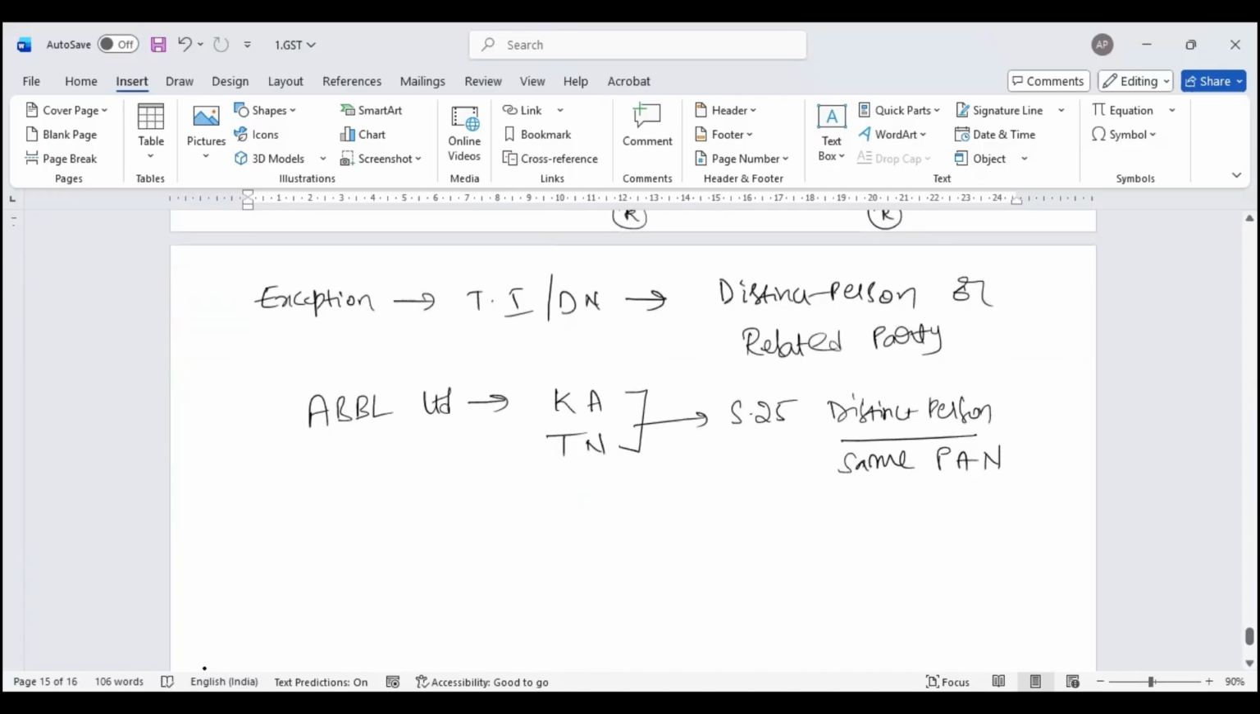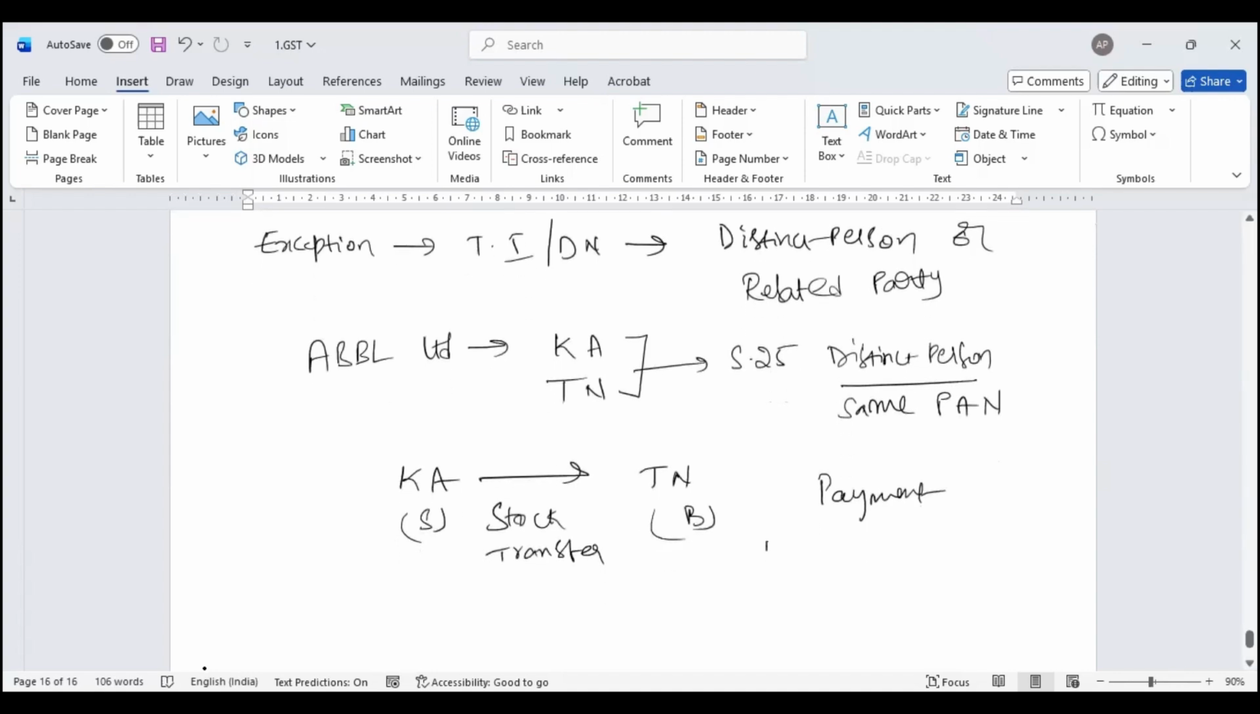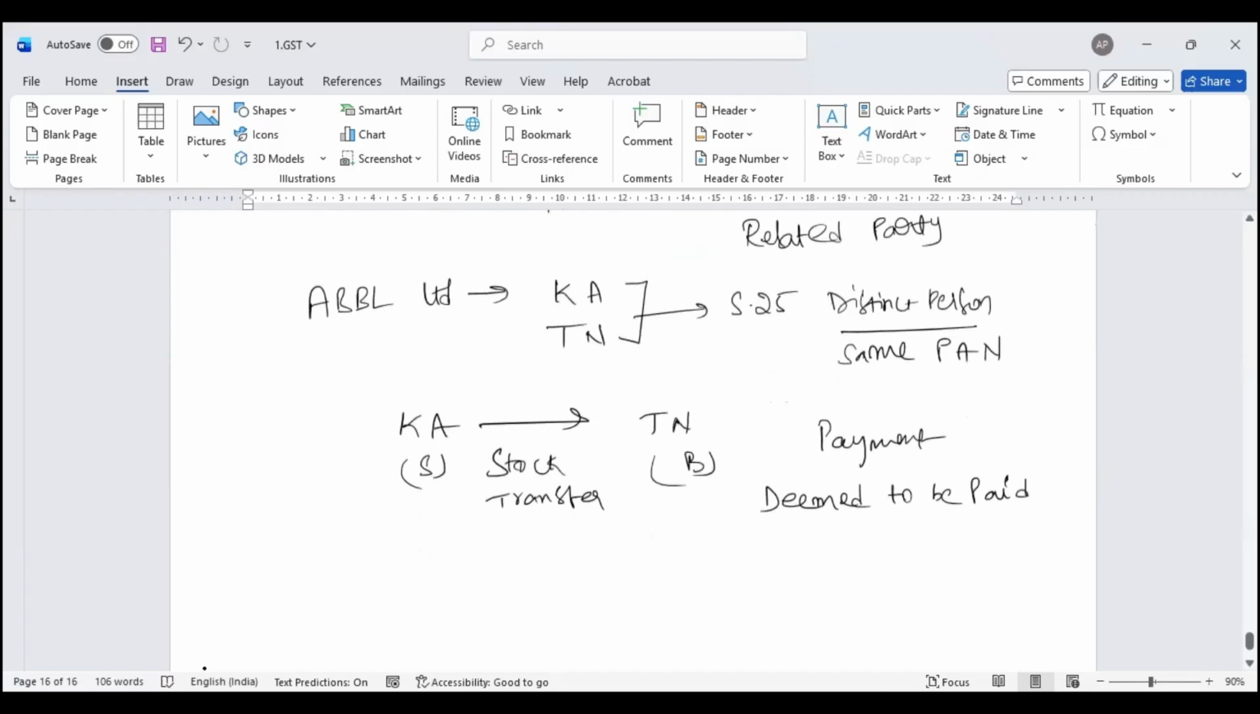So if goods are supplied from Karnataka to Tamil Nadu, seller, buyer, we call this a stock transfer. In case of a stock transfer, the concept of payment is not there. They say that it is deemed to be paid. This is the concept of deeming to be paid, which is an exception to Section 16 with respect to 180 days.